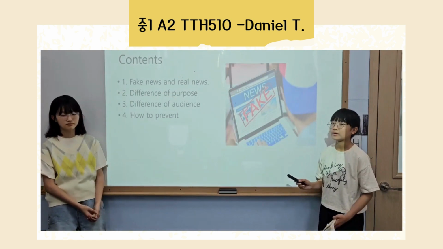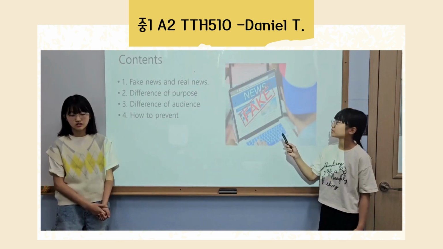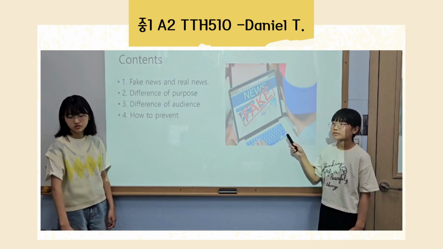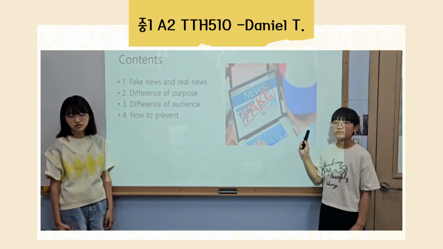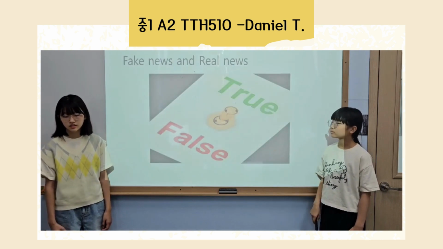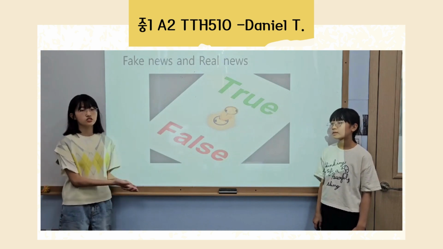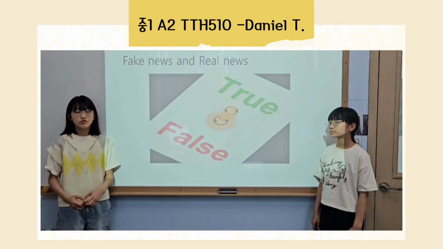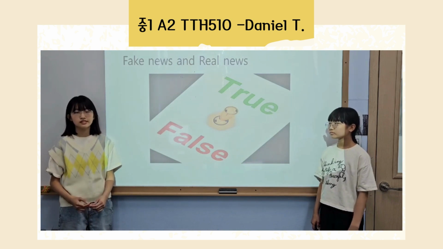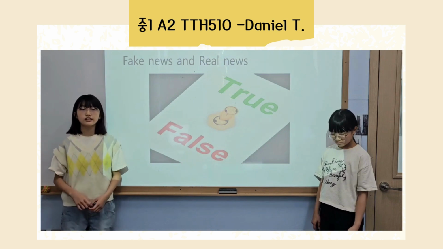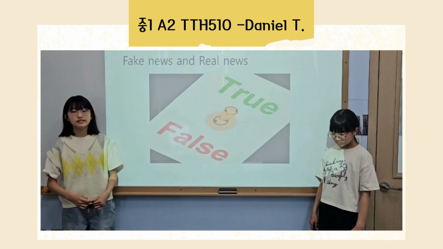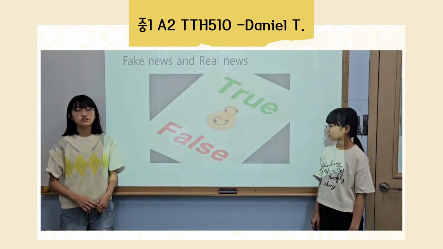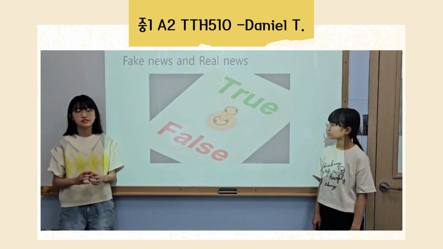This is the content of our presentation. First, fake news and real news. Second, difference of purpose. Third, difference of the audience. Fourth, ways to prevent it. It is divided into two categories, real news and fake news. Real news gives us right information, but fake news only delivers false rumors to us. The two also have differences in purpose and audience.